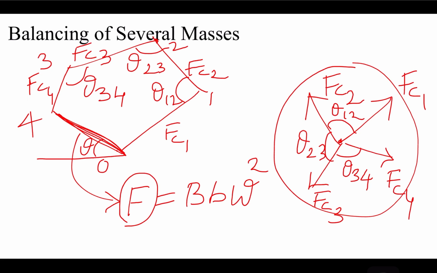Understood? So by using this we can calculate the magnitude of the balancing mass or the distance of the balancing mass from the center. We find out capital B or small b. So in this way we are going to balance the multiple unbalanced masses by using a single balancing mass that lies on the same plane as your unbalanced masses. Clear? So in this class we discussed how to balance the multiple unbalanced masses by using a single balancing mass lying in the same plane.